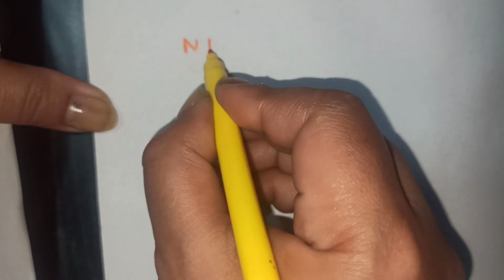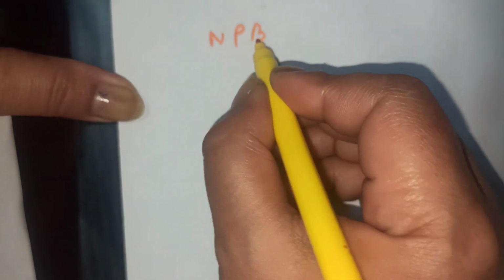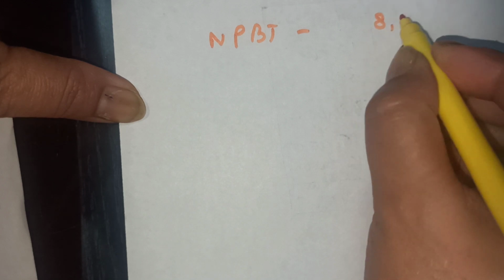The NPBT here, profit before tax is given as 8 lakh. The NPBT is rupees 8 lakh.